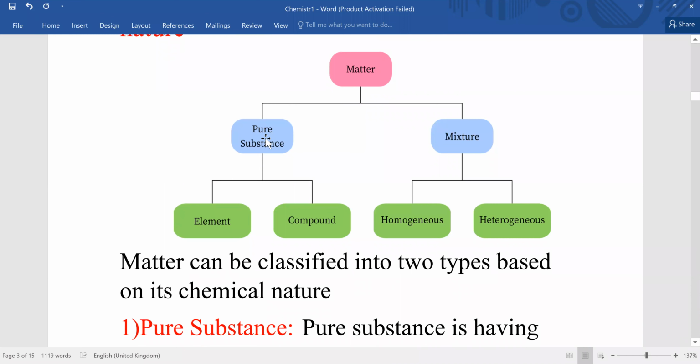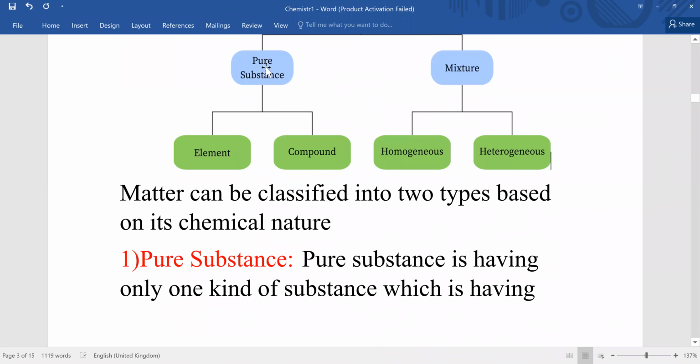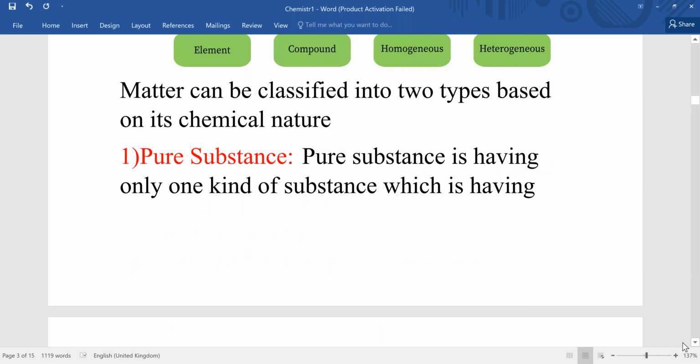Let's see. So based on its chemical nature, broadly we can classify matter into two types. What are they? Pure substances and mixtures. You can see here pure substances and mixtures. Further, pure substances can be classified into elements and compounds. Mixtures can be classified into homogeneous and heterogeneous. Let us see one by one.